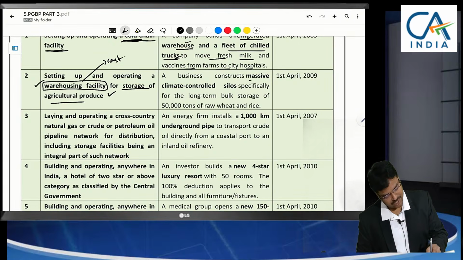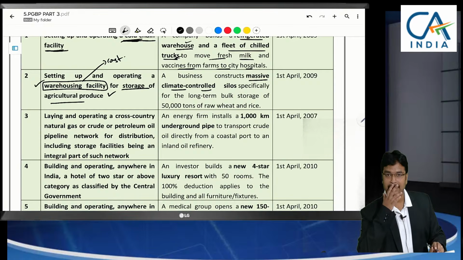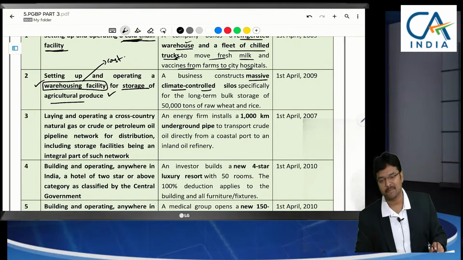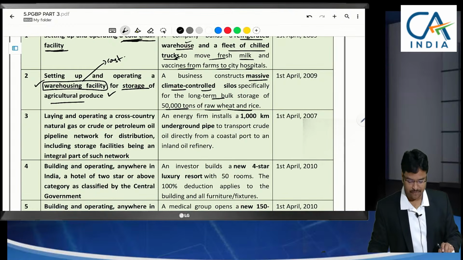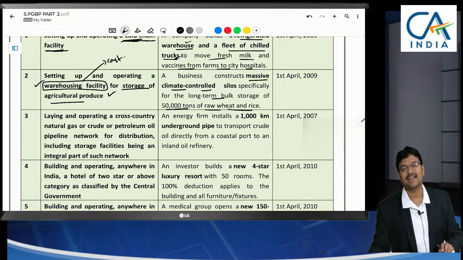A business constructs a massive climate-controlled warehouse, meaning climate-controlled conditions will be provided, for long-term bulk storage of 50,000 tons of raw wheat and rice. Specifically we have designed the warehouse for storing these. We are going to make climate-controlled conditions so that the grain will not get damaged.